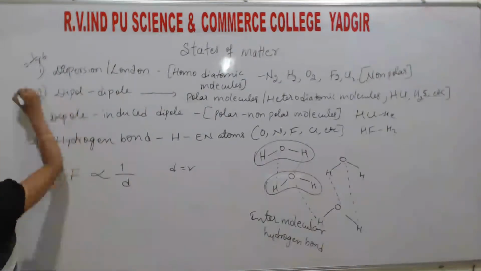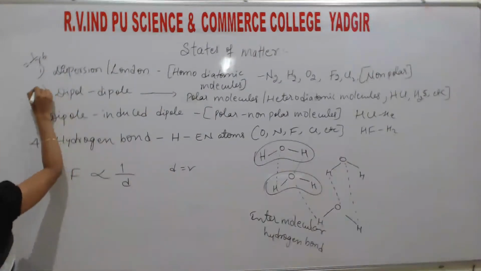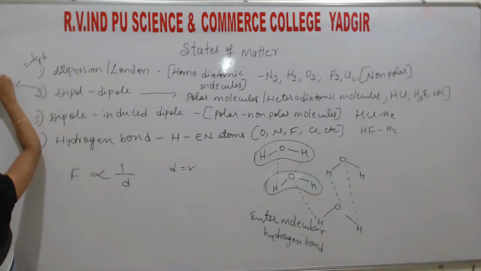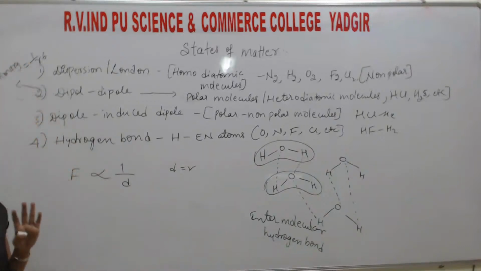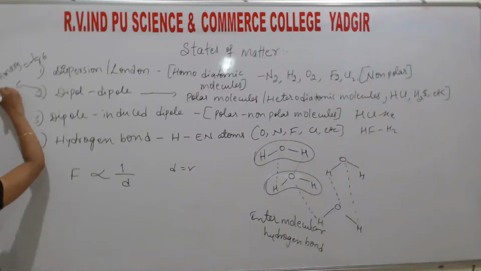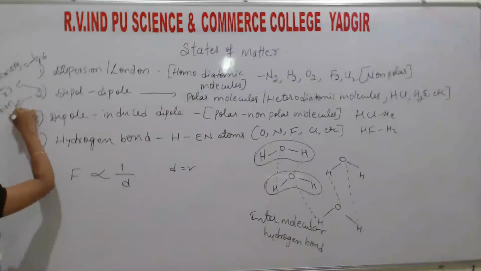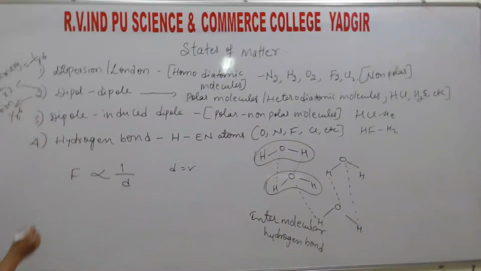Here, stationary means stable at their position, and another case is revolving around each other. If they are stationary, the interaction is 1 by r cube. If rotation is there, then it is 1 divided by r to the power 6. This is also 1 divided by r to the power 6, and this is also 1 divided by r to the power 6.